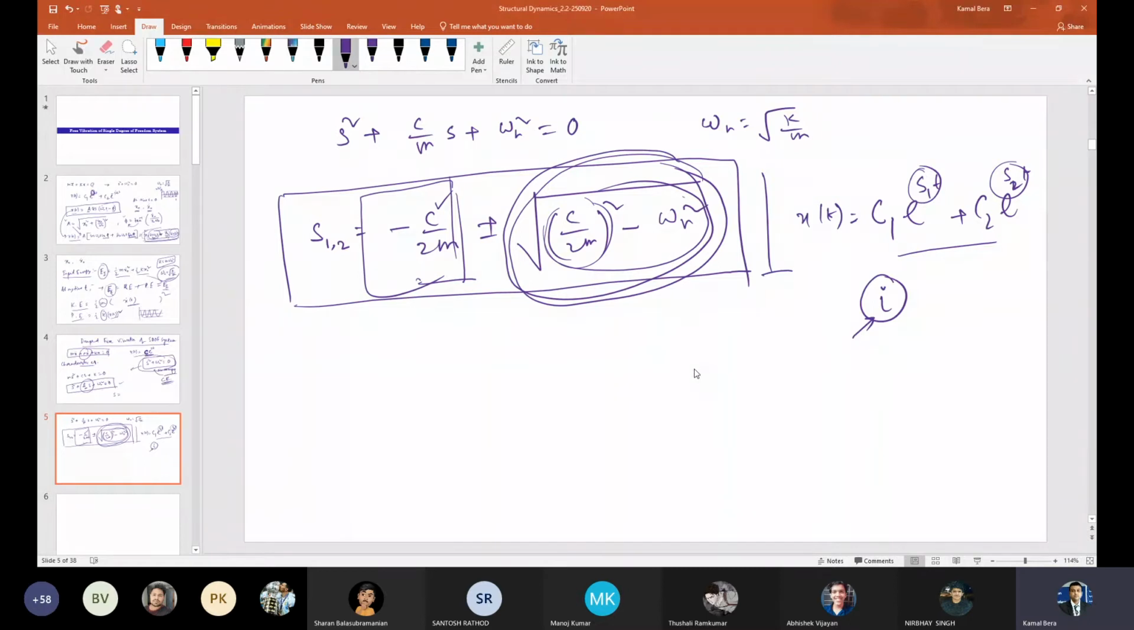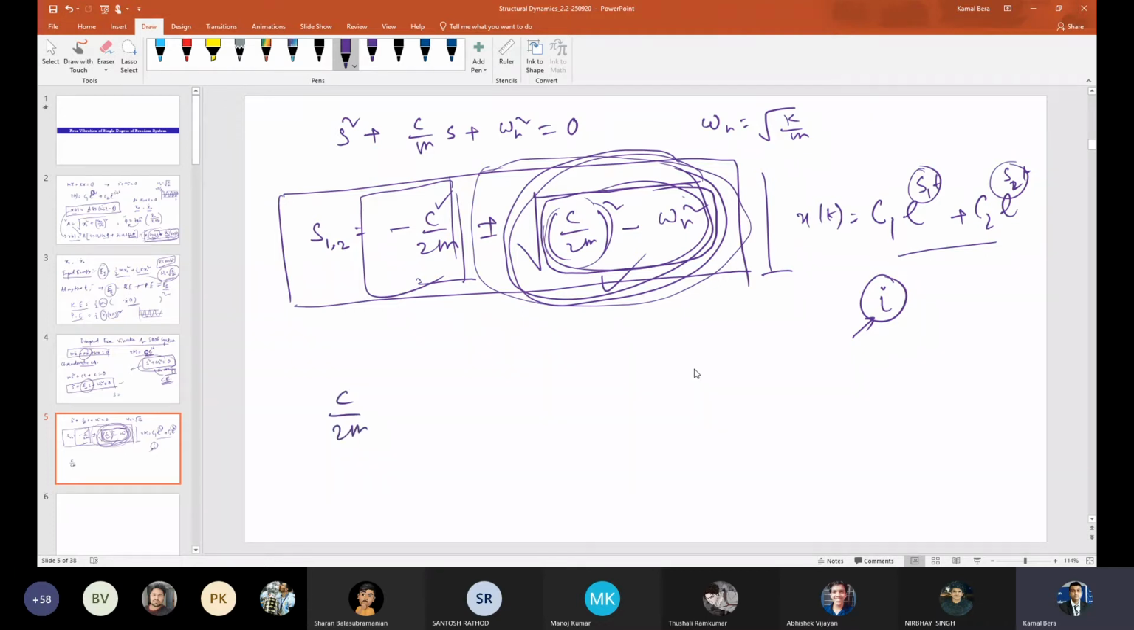Okay, so you see, this term is responsible. Now, let us first consider a case which is also known as the critical case. So, when the term inside the square root becomes 0, then it is always real, right? So that we are defining as the critical case.